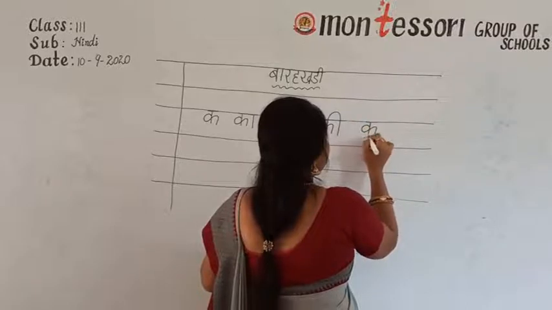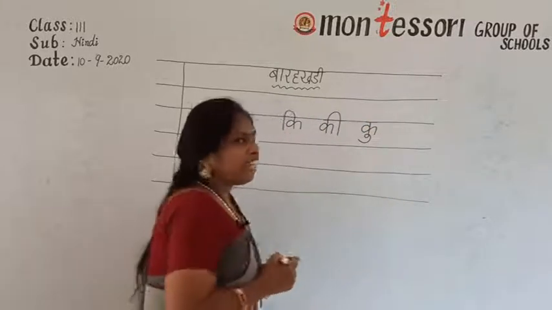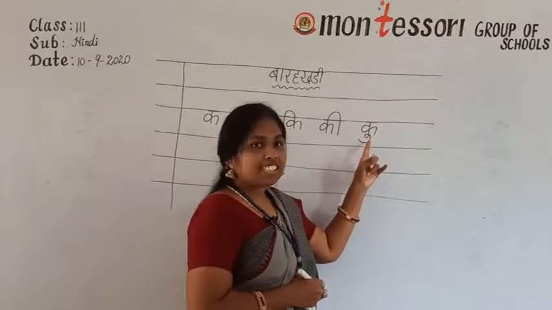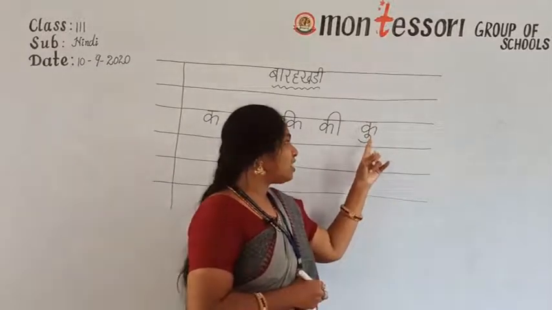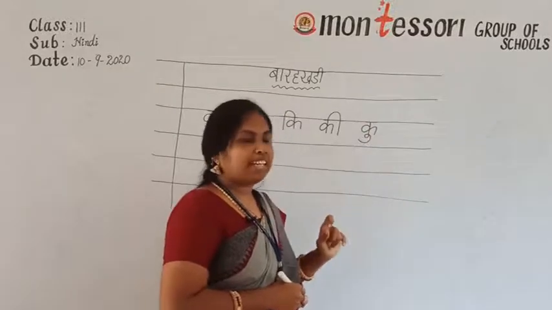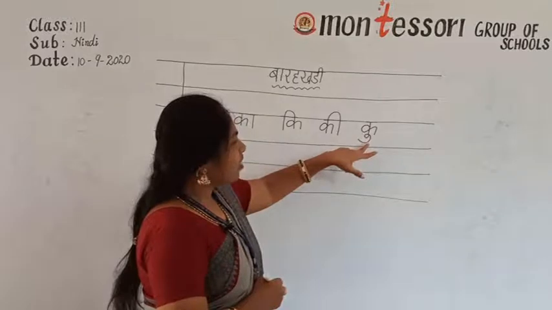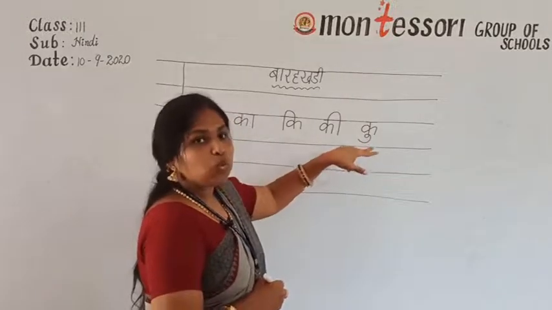Give finger gap. Then ka and u. See here how I am touching. Where I am touching the symbol, you must touch the symbol properly and write properly. Okay children, give finger gap. Then after ka you have to give u.